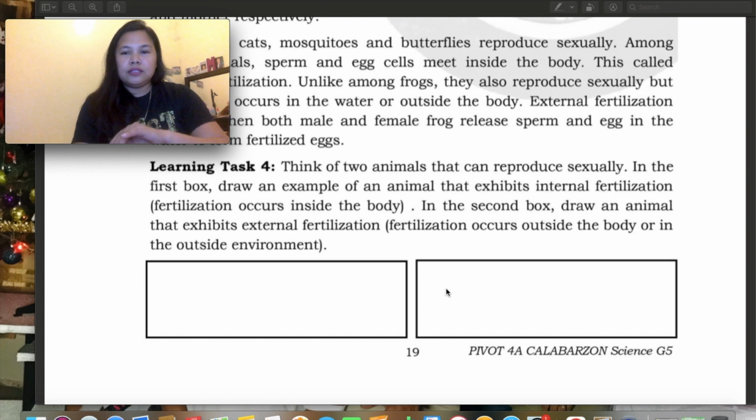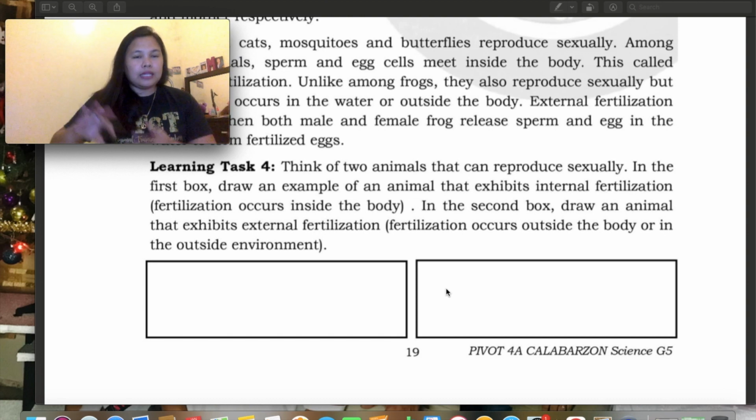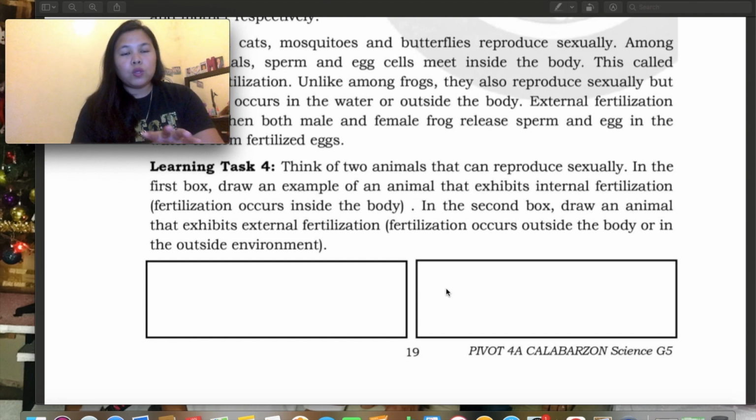Then, in the second box, draw animals that exhibit external fertilization, ibig sabihin naman, nasa labas ng body sila nagmi-meet. But you have to draw in your separate activity sheets, okay?